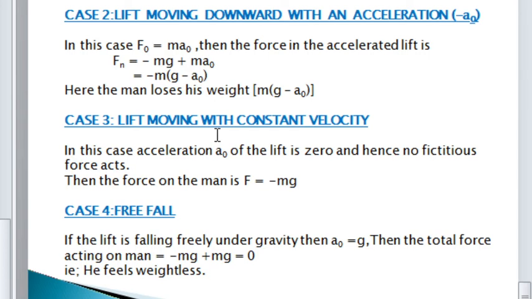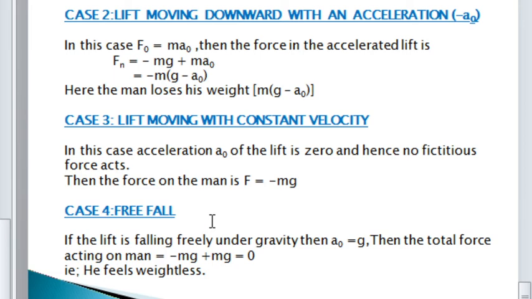Okay. In the third case, the lift is moving with a constant velocity. In the case of constant velocity, acceleration a0 will be 0, because there is no rate of change. So if a0 is 0, the second component in the expression for force, that is the fictitious force, vanishes. That's why I can say F is equal to minus mg. Okay, this is the third case.